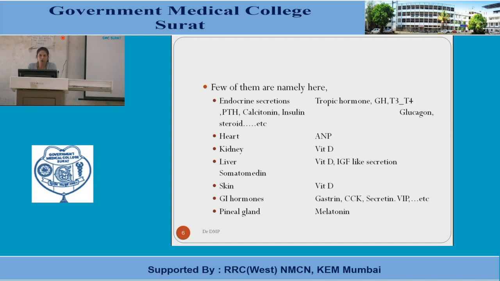Other hormones are also found in the body, like the hormone secreted by the heart, that is known as ANP or ANF, that is atrial natriuretic peptide or atrial natriuretic factor. As the name suggests, it is released from the atria and its function is natriuretic. It regulates the sodium ion concentration through the kidneys.